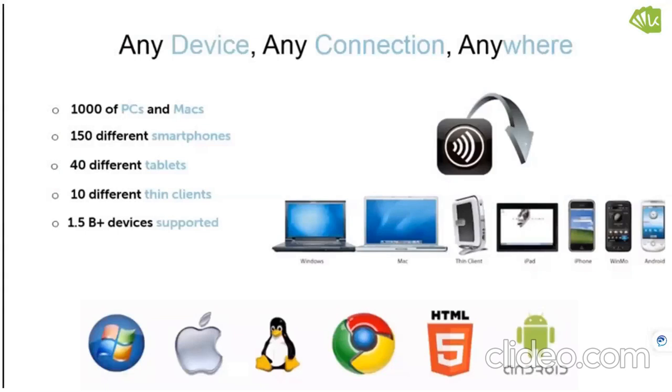See, any device, any connection, anywhere. This is powerful technology. You authenticate the user. Here you can understand thousands of PCs, Macs, and 150 different smartphones. See how powerful Citrix is.